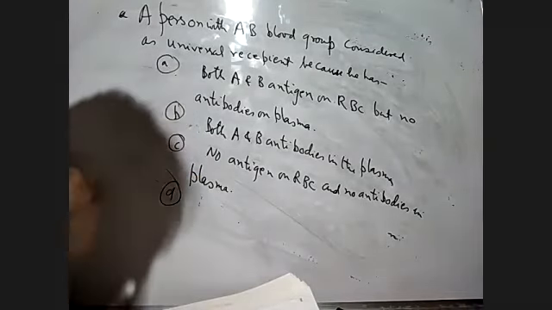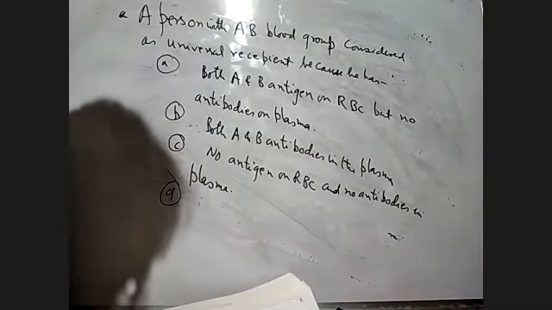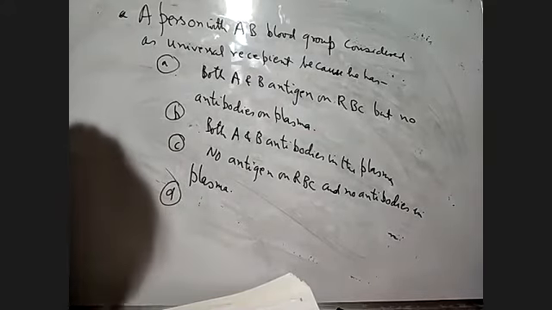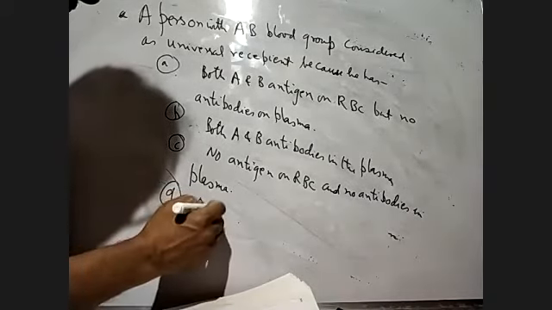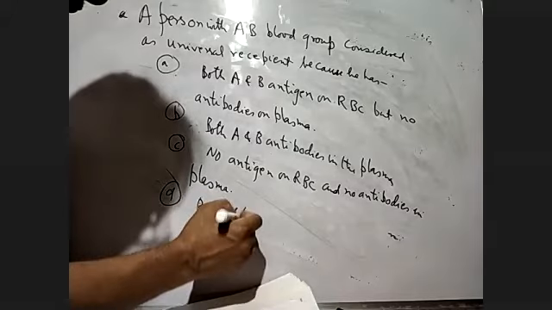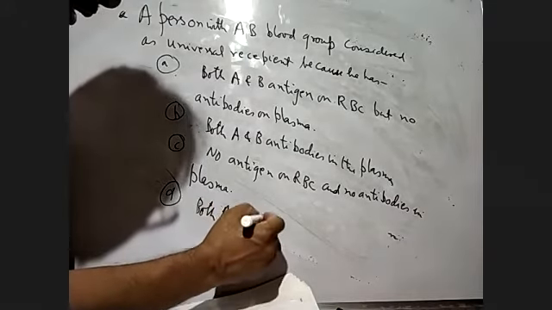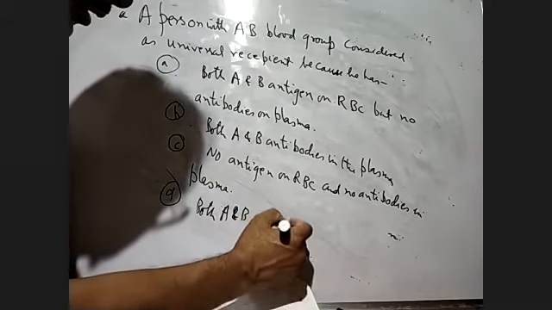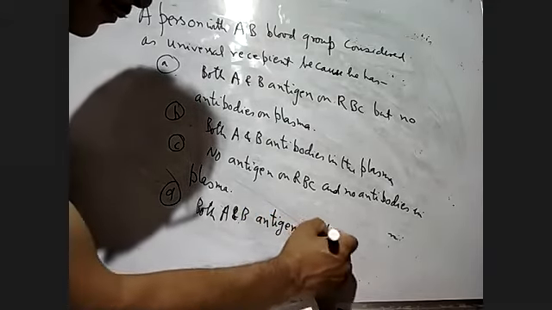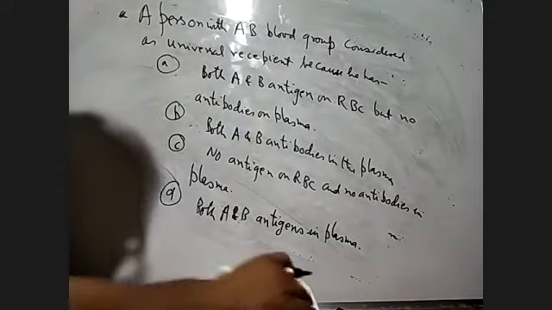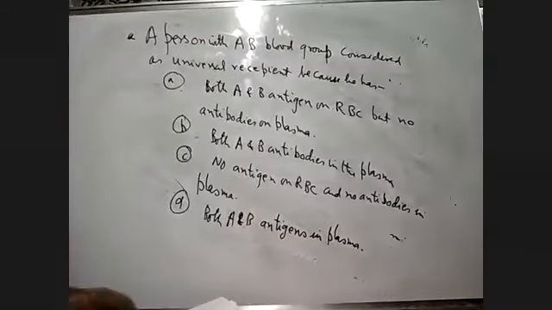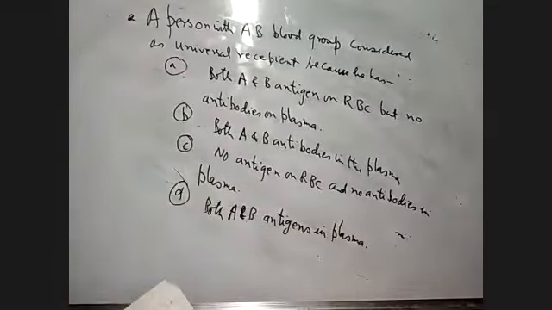Option D: both A and B antigens in plasma, but no antibodies.